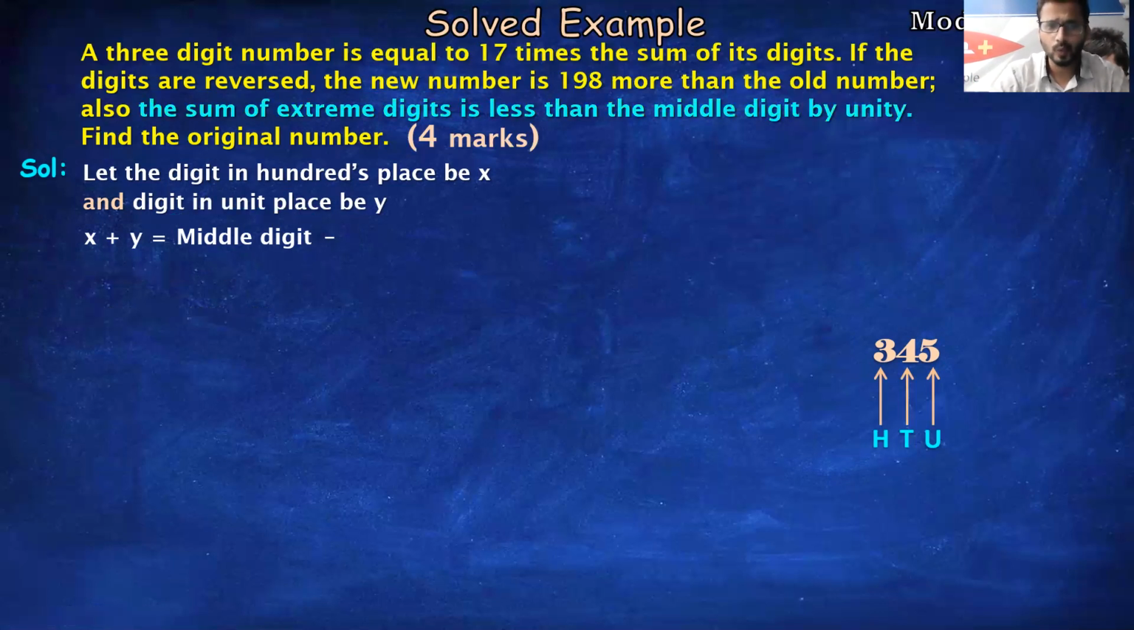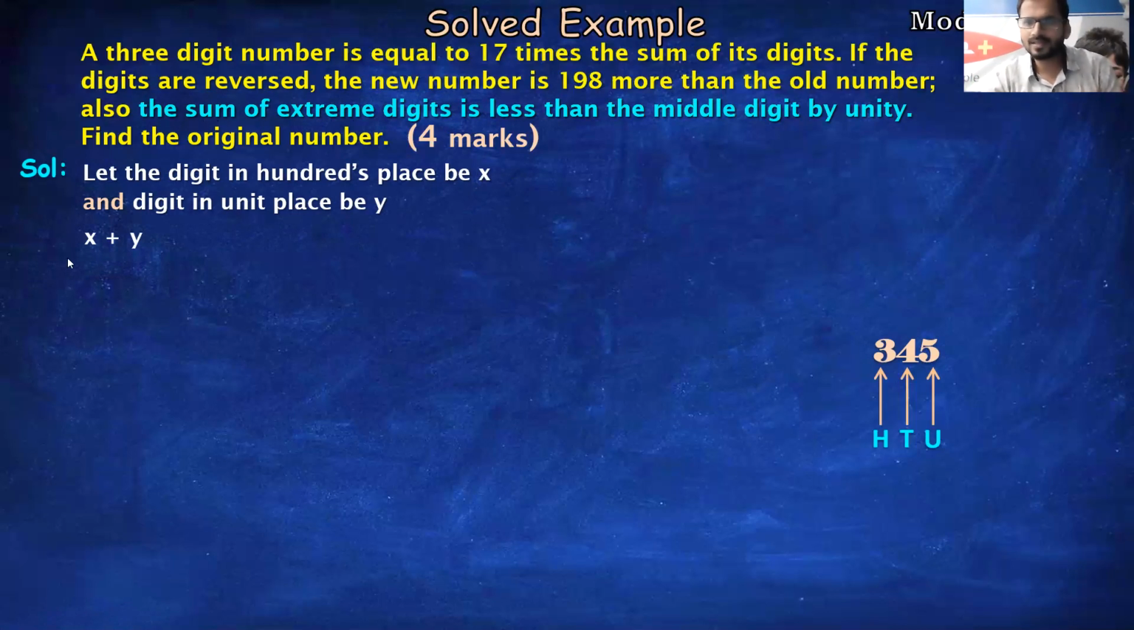This is the most crucial part, students. So how do we find out whether we have to assume x or y, which digit? It's given in this line. The sum of the extreme digits. They have mentioned extreme digits, which means I have to assume extreme digits. So I have assumed the extreme digits, that is x for the 100 place and y for the unit place. Okay? And then converting into a mathematical statement.